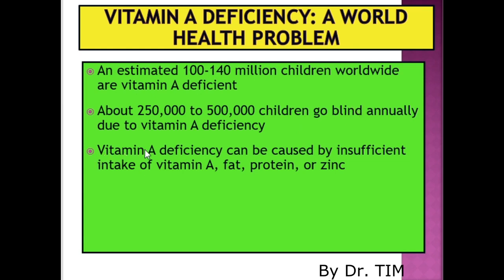Vitamin A deficiency can be caused by insufficient intake of vitamin A, fat, protein, or zinc. So we have to overcome the blindness or the health effect by increasing the intake of vitamin A in our diet.